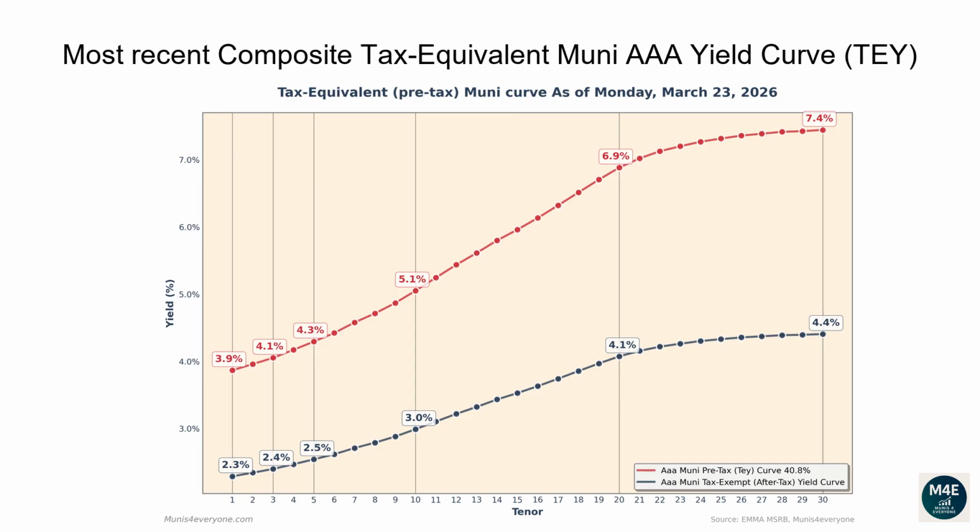The one-year tax-exempt yield is 2.29%, corresponding to a 3.87% tax-equivalent yield for investors in the top tax bracket. The two-year tax-equivalent yield is 3.96%. The 5-year tax-equivalent yield is 4.3%. The 10-year tax-equivalent yield is 5.05%. The 20-year tax-equivalent yield is 6.88%. The 30-year tax-equivalent yield is 7.44%.